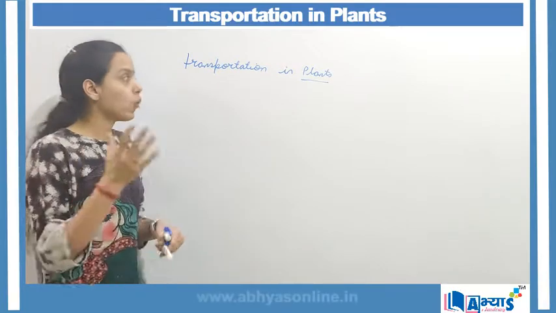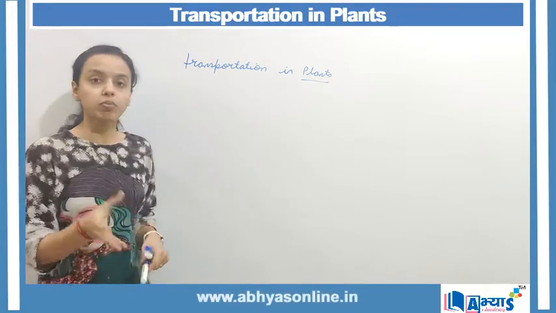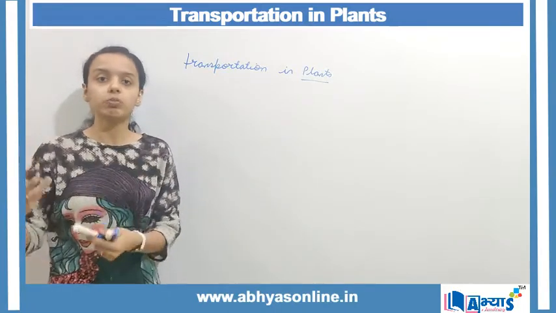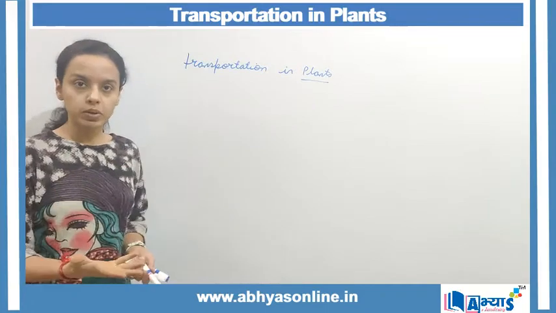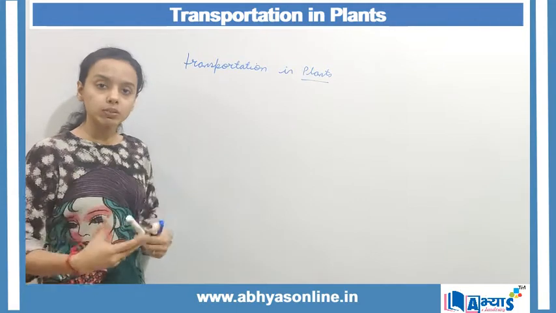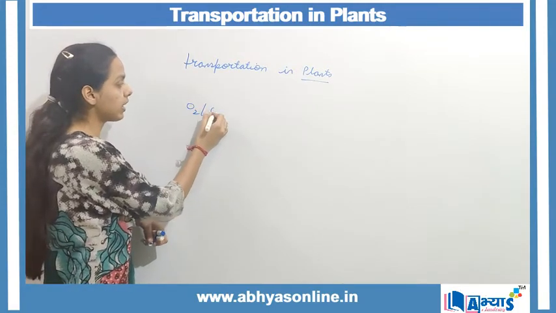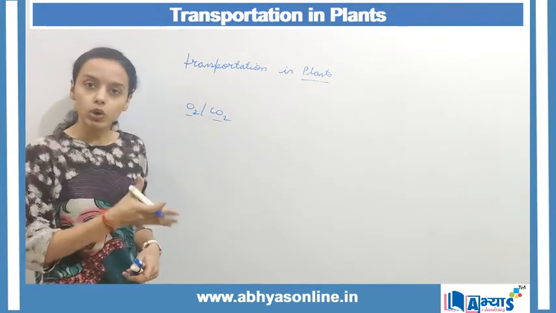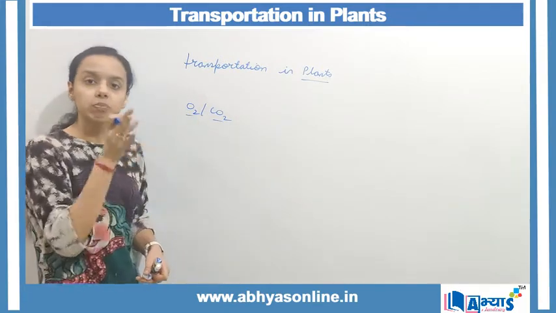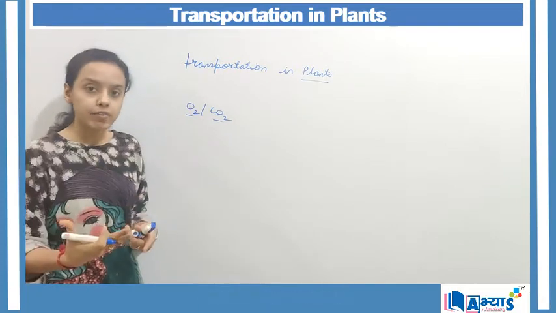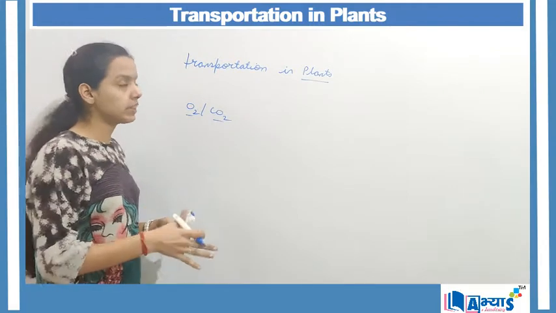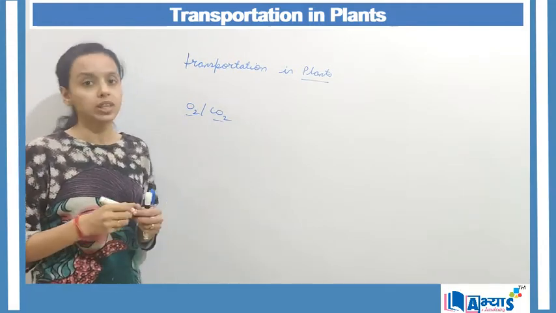stay fit. Now when we talk about the movement, it is actually from the place of manufacturing to the place where they have to be utilized. Like in the case of human beings, the blood is transported to all parts of the body, and because blood contains oxygen as well as carbon dioxide, these two are dissolved in blood and hence they are transferred from the place of manufacturing or the place of high level of oxygen to the place where there is low level of oxygen. But now in today's video we will discuss the transportation in plants.